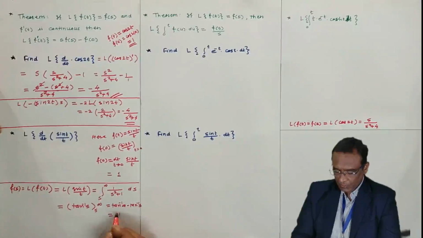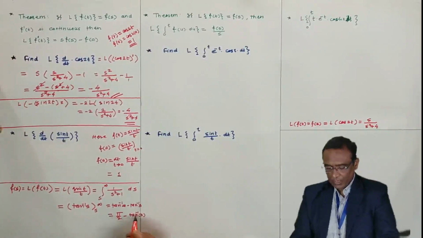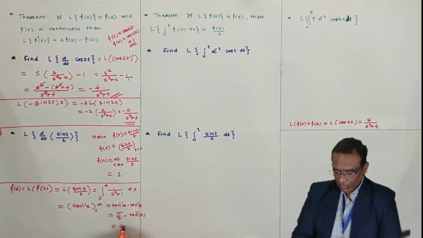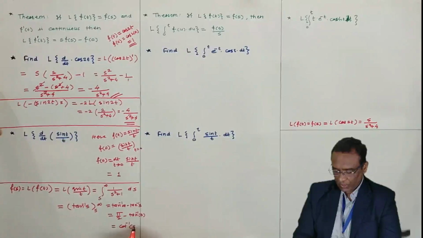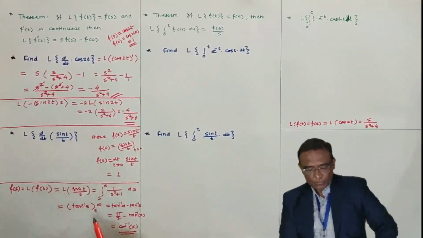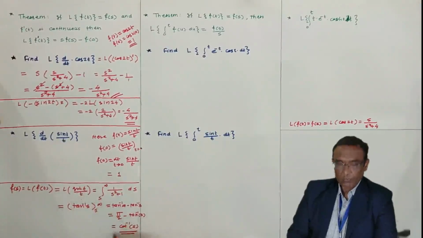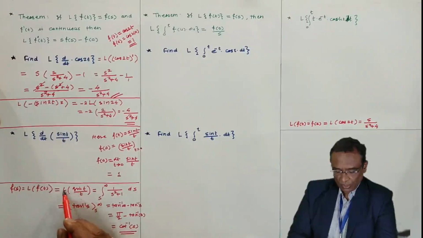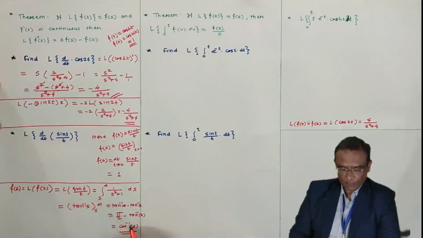Tan inverse infinity is pi by 2, tan inverse of s as it is, and pi by 2 minus tan inverse of this is cot inverse of s. In examination, the Laplace of sin t by t may be asked, which is cot inverse of s. Okay, this MCQ we have solved separately. Laplace of sin t by t is this one.